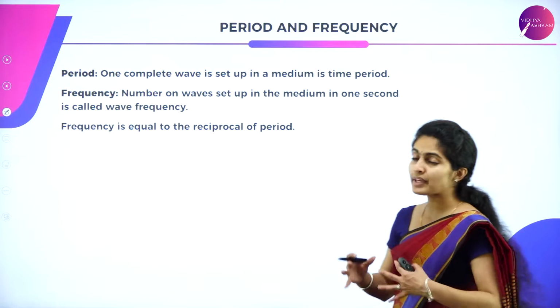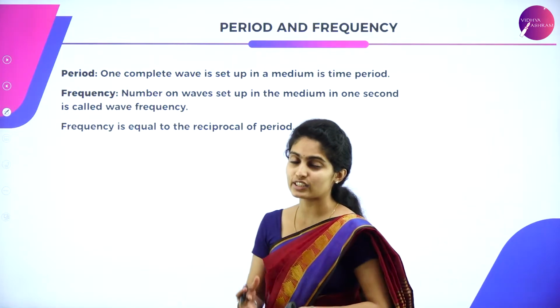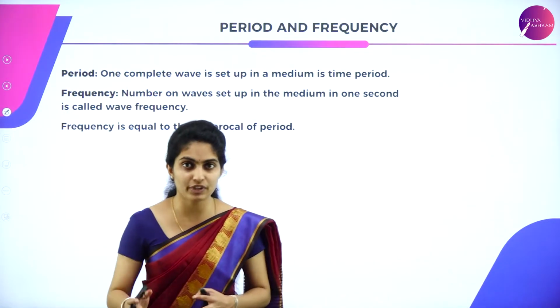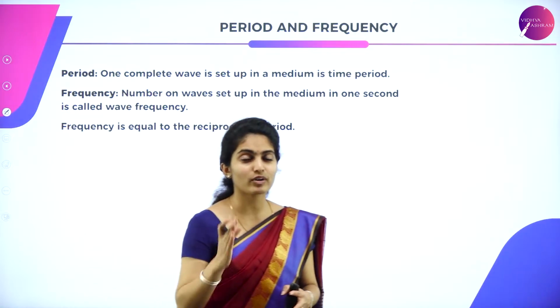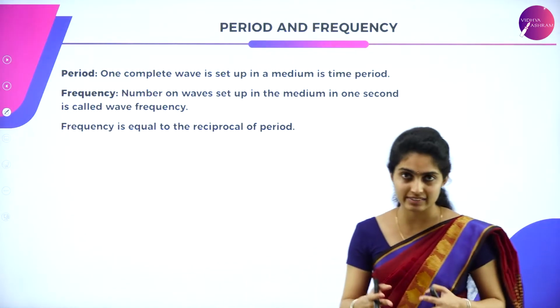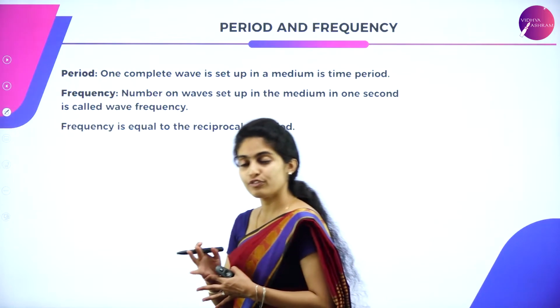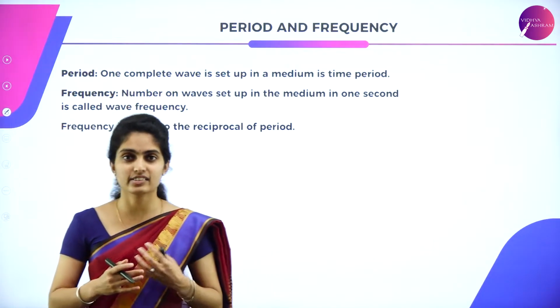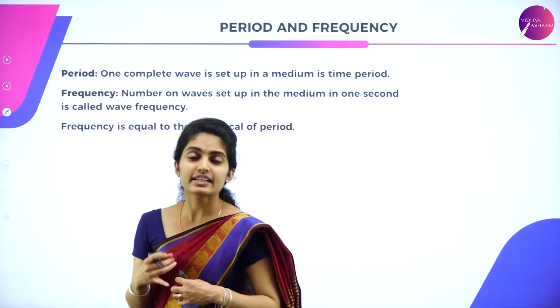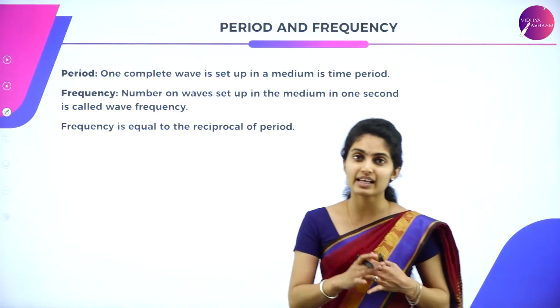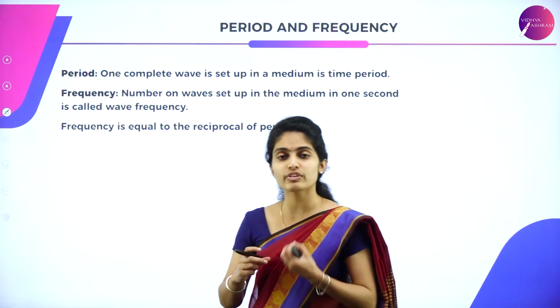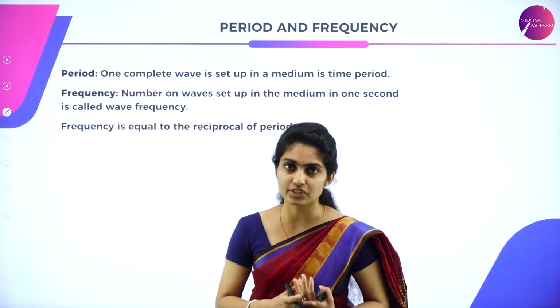We have got period and frequency. When we considered the chapter Waves, we discussed basic terms that we had to understand: amplitude, period, frequency, wavelength, wave velocity, etc. Here, let us study period as well as frequency, because a wave is always associated with these oscillations, okay?